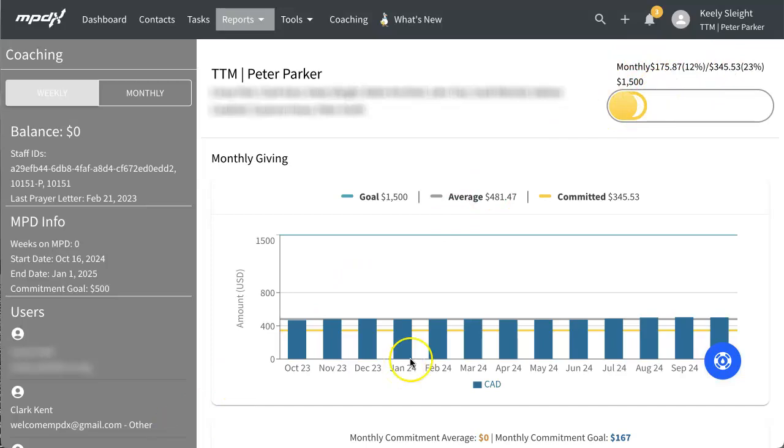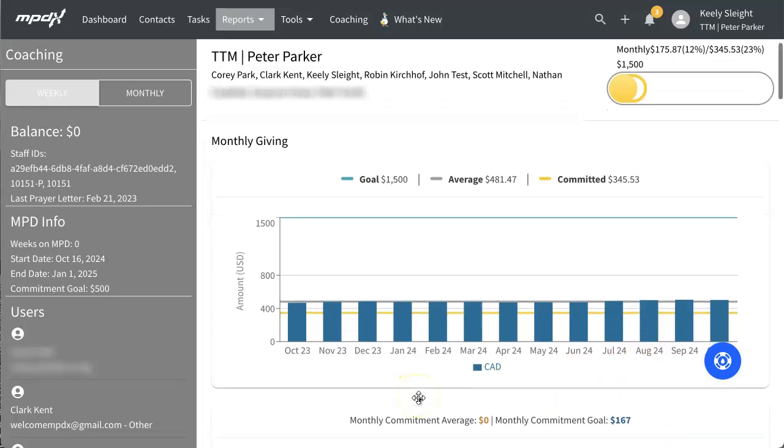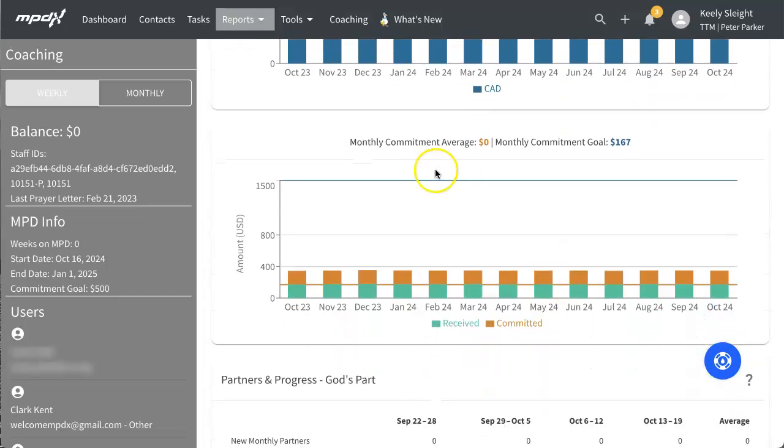Next up in the coaching report is the monthly giving section. This shows the monthly totals from the current month for the fiscal year. This graphic is updated as donations are added or deleted. Underneath monthly giving is the monthly commitments graph.